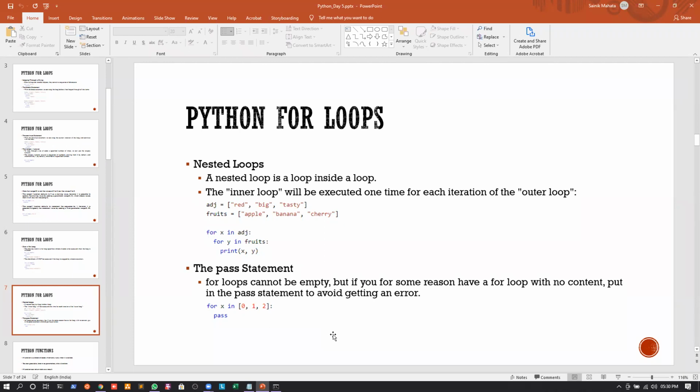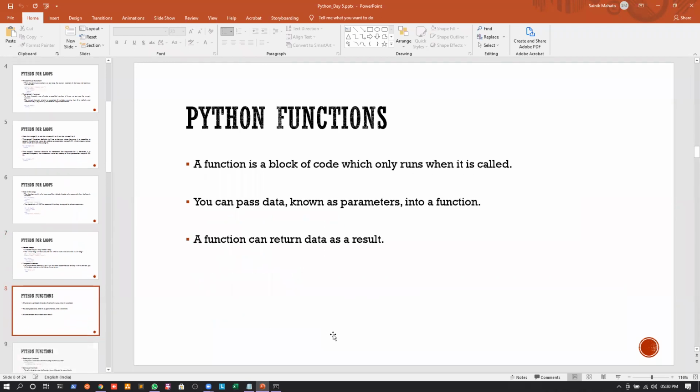Okay, so if not, then we can continue with the next topic, that is the functions in the case of Python. Okay, now what's a function? We should understand first. So a function is a block of code which only runs when it is called.